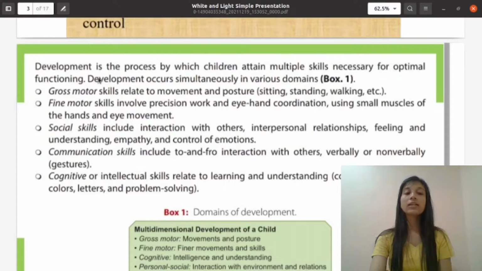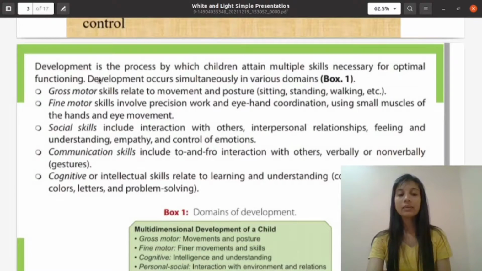Next is communication skills, which include to and fro interactions with others, verbally or non-verbally, that is gestures. Cognitive or intellectual skills relate to learning and understanding, that is concept of numbers, colors, letters and problem solving.